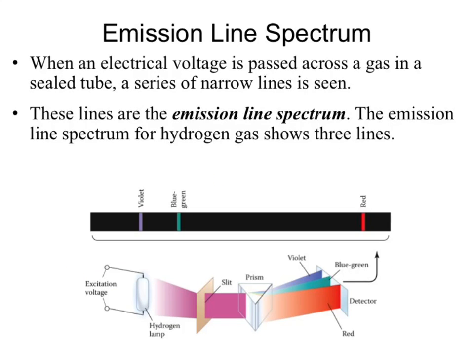What we really want to get into is this process known as the emission line spectrum, or just a line spectrum, also known as an atomic line spectrum. What's happening in this case is that we're taking a sample of gas, and that gas is one of our elements. In this case, hydrogen. I did remember that. We're looking at hydrogen in a sealed tube, so it just has hydrogen in it.